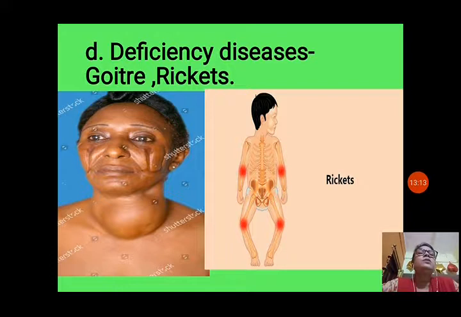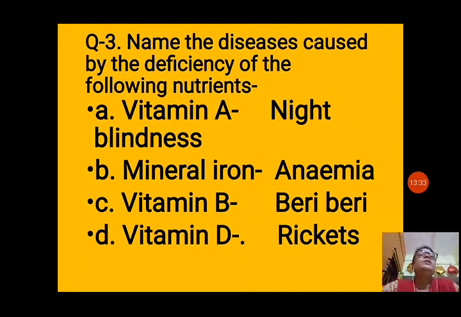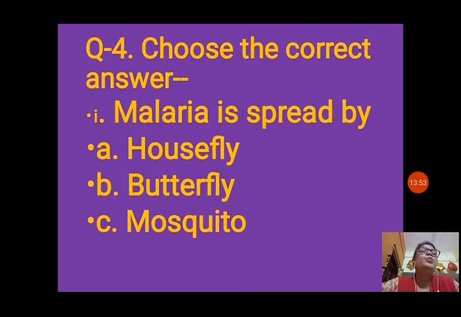Deficiency diseases, 2 deficiency diseases: goiter, rickets. You can see in the picture the neck region has swollen due to the lack of iodine. You have read this also. Rickets, you can see, is due to lack of vitamin D. You can see the bones become very weak and the legs become bent. Next is name the diseases caused by the deficiency of the following nutrients. So deficiency of vitamin A causes night blindness, that a person cannot see properly at night. Mineral iron, anemia, lack of hemoglobin in the blood. Vitamin B, beriberi. Vitamin D, rickets, that I have explained, bones become very weak.